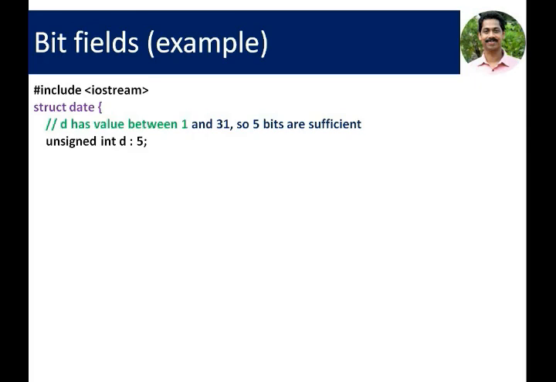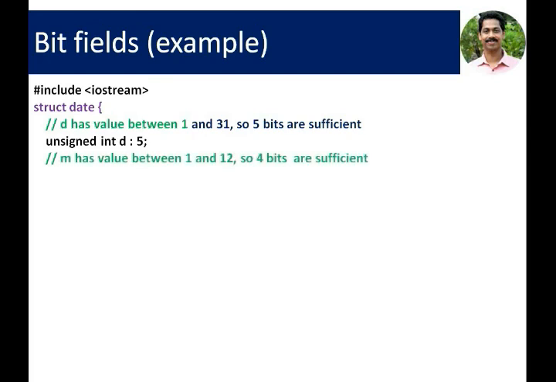So we are limiting the size of D to 5 bits. Unsigned int D colon 5. A colon is used to define the bit field. Here this 5 is the number of bits for the variable D. The variable D is an integer variable, but it does not take 32 bits of memory. It takes only 5 bits of memory.